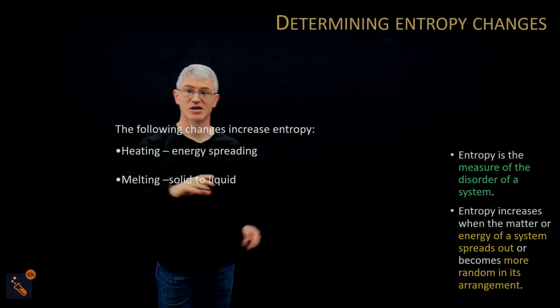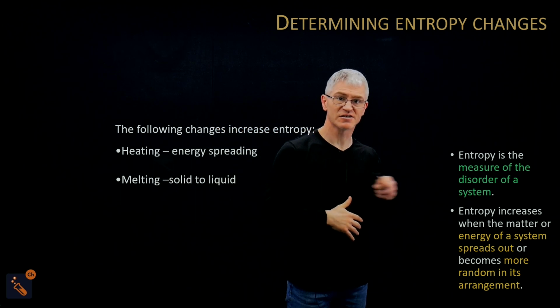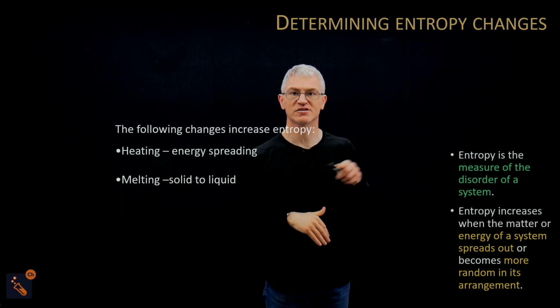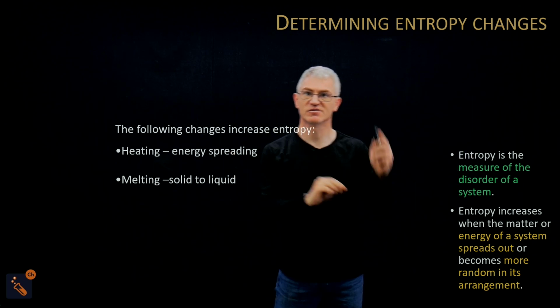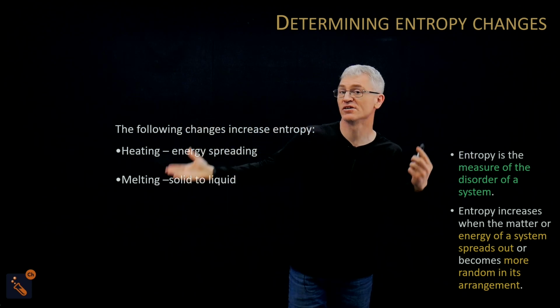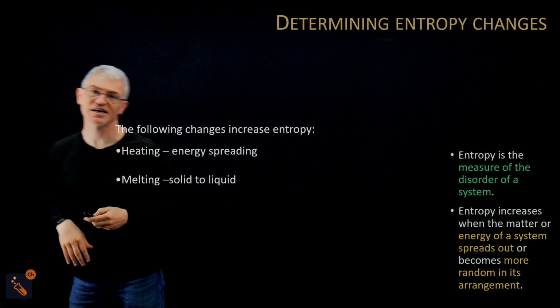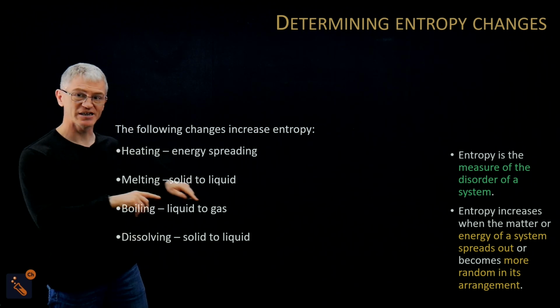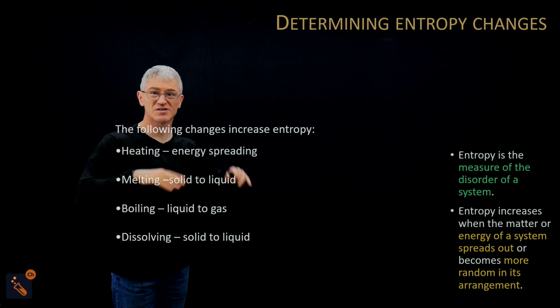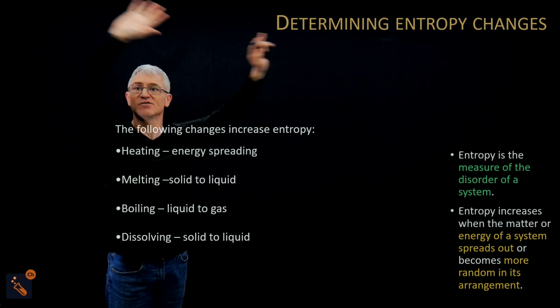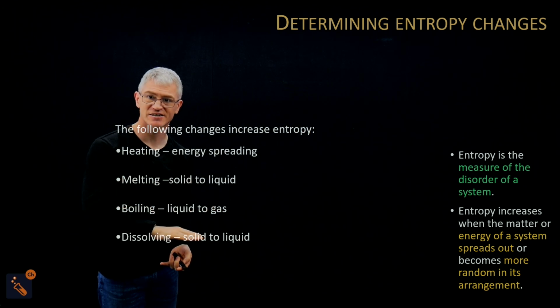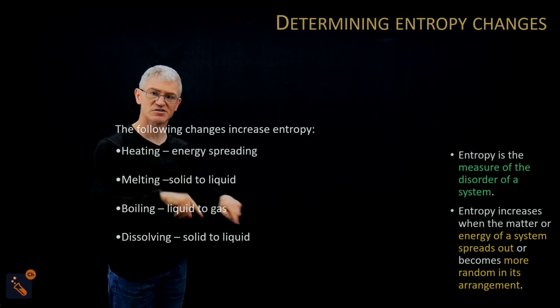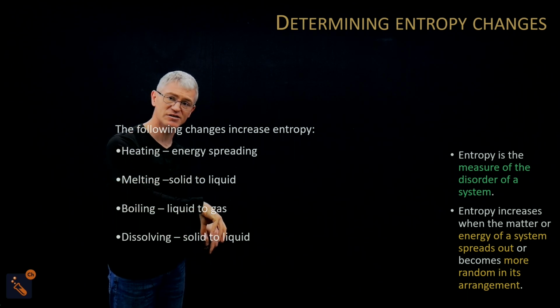Melting from a solid to a liquid. Well, solids are ordered in nice, ordered parts. A liquid is random, moving randomly all over the place. So therefore, that is an increase in entropy. Boiling, liquid to a gas. A liquid is more ordered than a gas. A gas is all over the place, floating all around my head, okay? A liquid is stuck in its container. Dissolving a solid in a liquid. So you take a solid, you put it into a liquid, and it's aqueous.